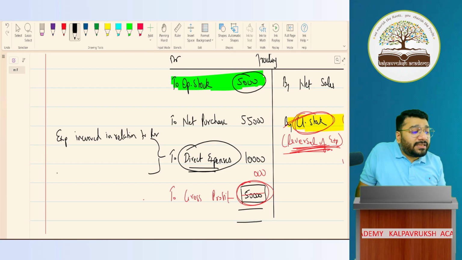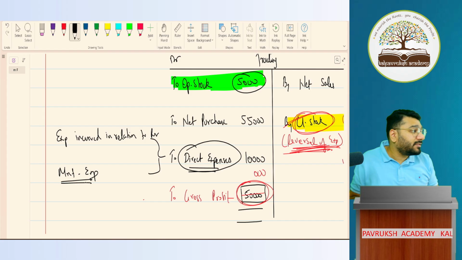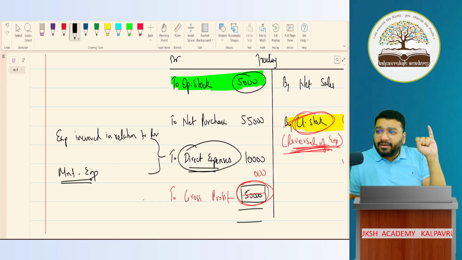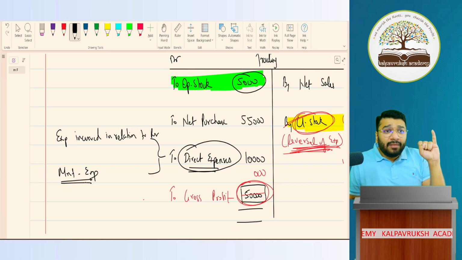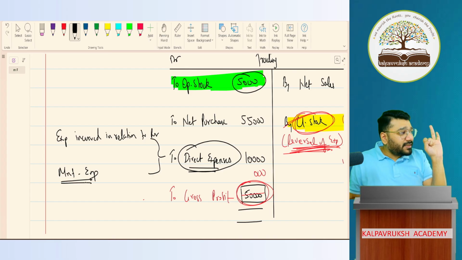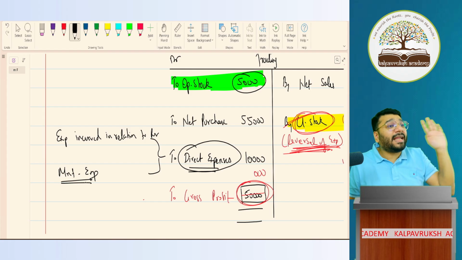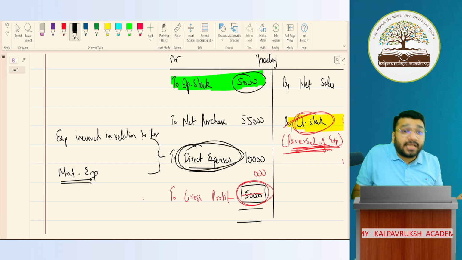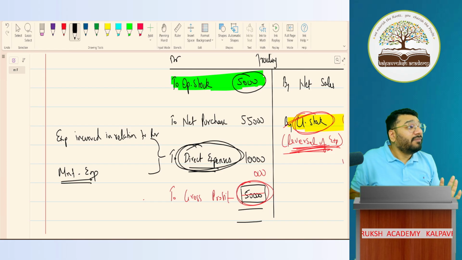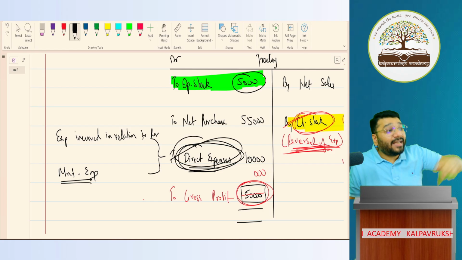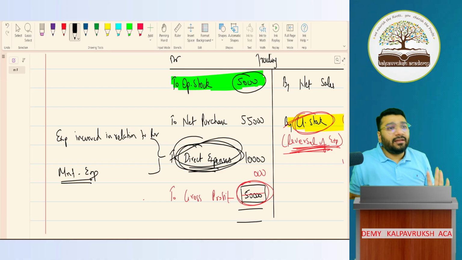Second, direct expenses means manufacturing expenses. Factory rent. Without factory rent, can I do production? No. Without production, can I sell the product? No. Without selling product, can I make profit? No. Wages. Without paying wages, will labor work? No. If labor does not work, production will not happen. If production does not happen, goods cannot be manufactured. If goods cannot be manufactured, I can't sell it. Which means direct expenses are those expenses that if I don't incur them in business, I cannot do my business. Only if I incur these expenses, I can generate income, or else I cannot generate income.